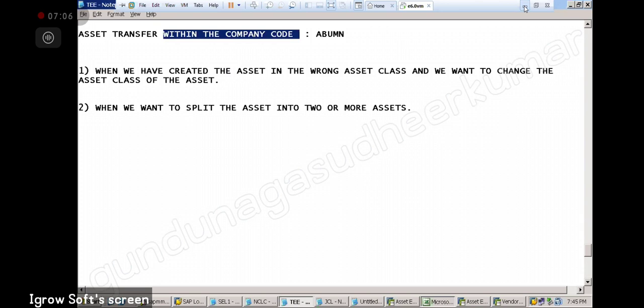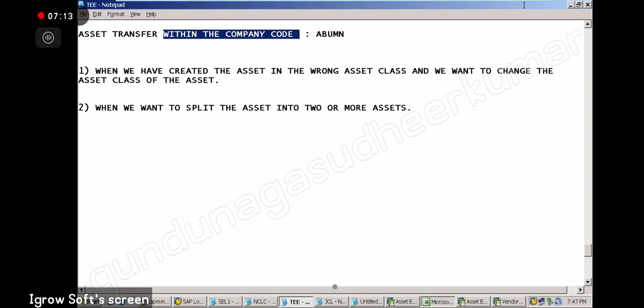Okay, sir. Scroll up, sir. Okay, 1 minute. Yes. Sir, you are using multiple screens at a time. I mean, sir, for suppose I posted FB60 vendor invoice. Same time I want to show ABL one and line item. How it is? Can you show me once?